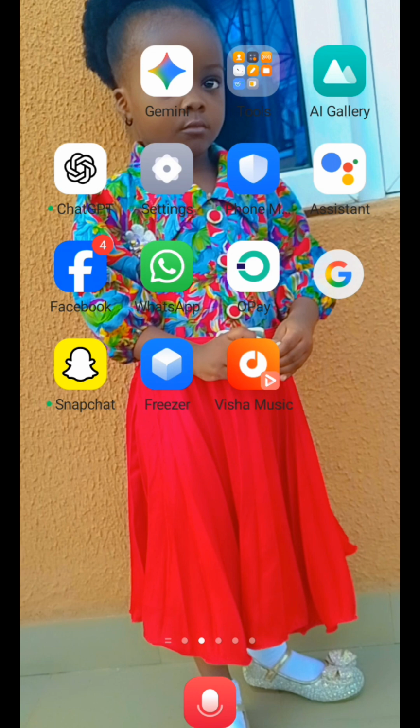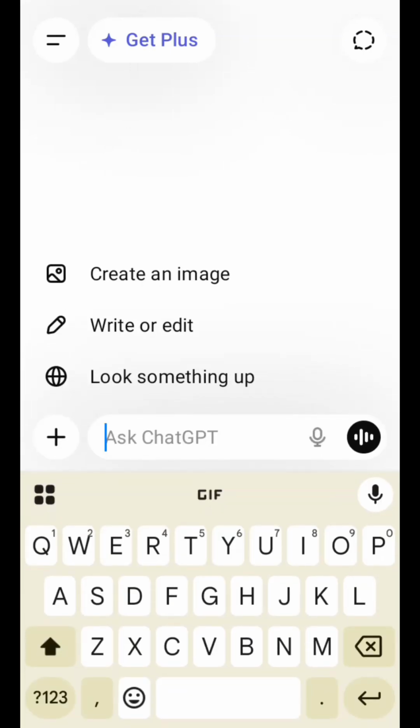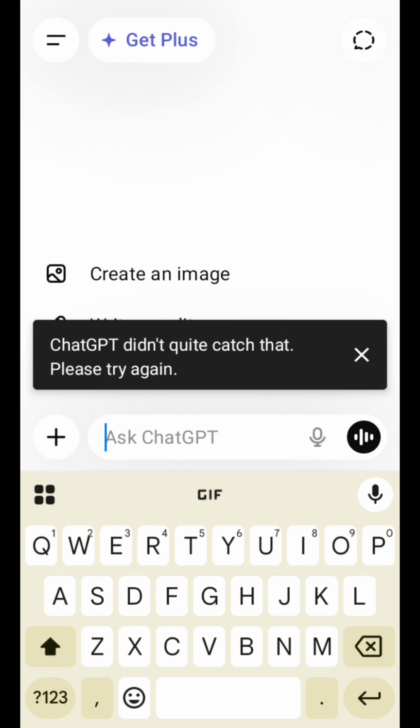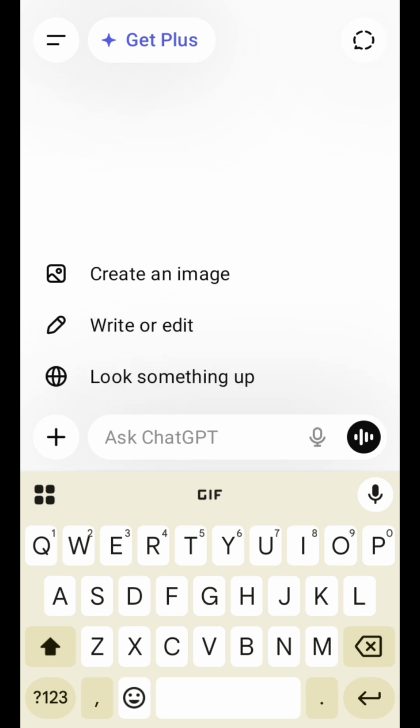All right guys, so let's open our ChatGPT here. Yeah, I've opened it. So I want to tell it what to do. I would like to use my voice to tell it what to do instead of typing, just to save time. Hi ChatGPT, I want you to generate an image of a young lady sitting in front of a door feeling lonely. Yeah, let's see. Okay, it couldn't accept my voice because I was doing screen recording. Let me type it.